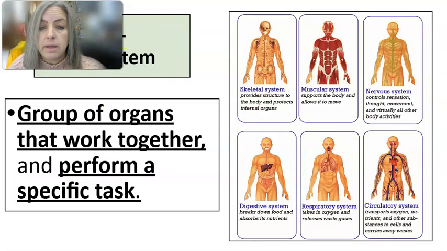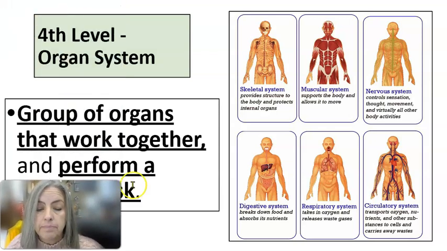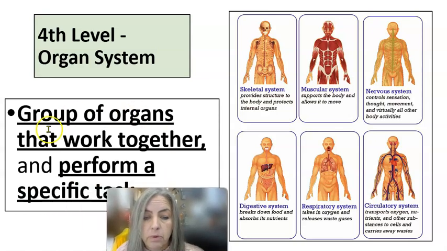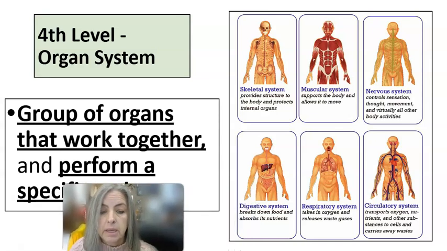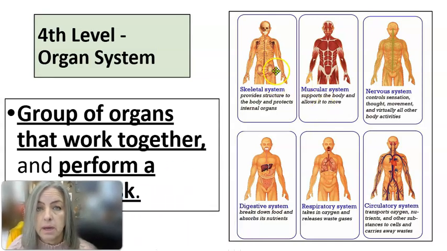Our next level, our fourth level of organization, right, is going to be the organ system. So what you end up with is a group of organs that work together to perform a specific task, right? So we know that each organ has its own specific job, but when those organs work together, they perform a bigger task or function for the body. So if we look at some examples of systems, we have the skeletal system, which is all of your bones together, and it provides structure and protects the internal organs.